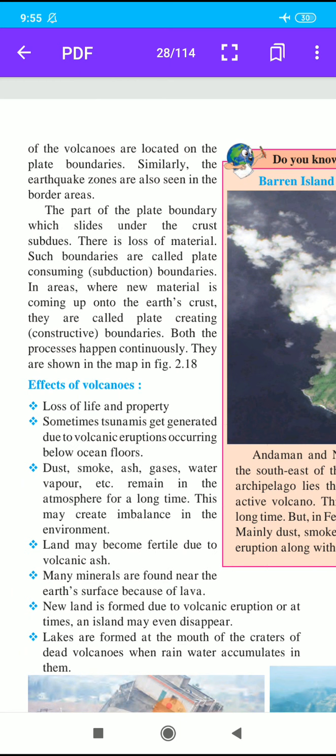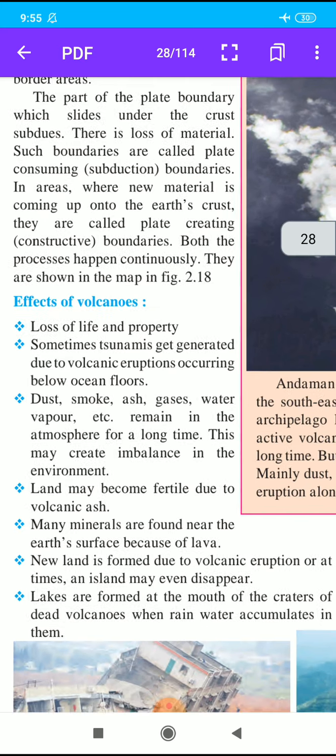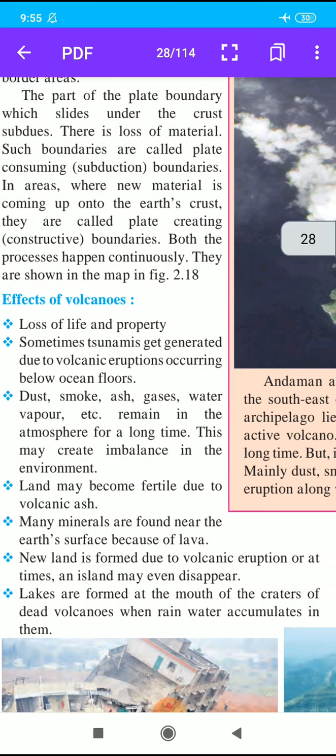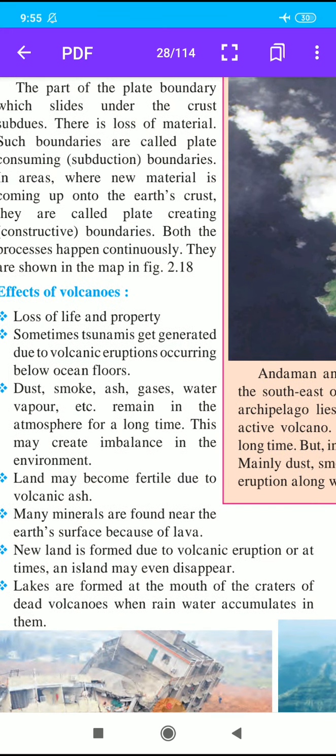Land may become fertile due to volcanic ash. The surrounding lands become fertile due to volcanic ash. Many minerals are found near the earth's surface because of lava. New land is formed due to volcanic eruption or at times an island may even disappear. Lakes are formed at the mouth of craters of dead volcanoes when rainwater accumulates in them.